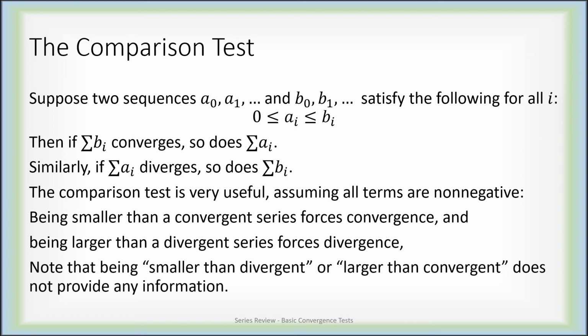Okay. However, if the sum of BI diverges, you can't conclude anything about the sum of AI. Being smaller than something divergent is really no information at all. Similarly, if the sum of AI is known to converge, you can't actually conclude anything about the sum of BI. Being larger than a convergent series doesn't tell you anything.